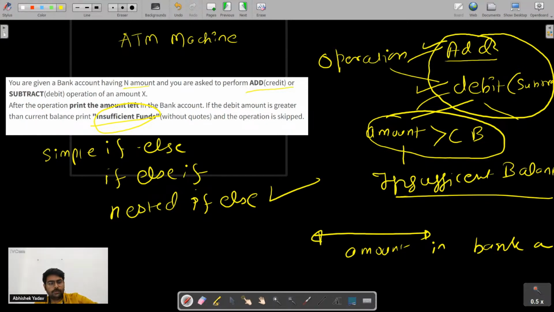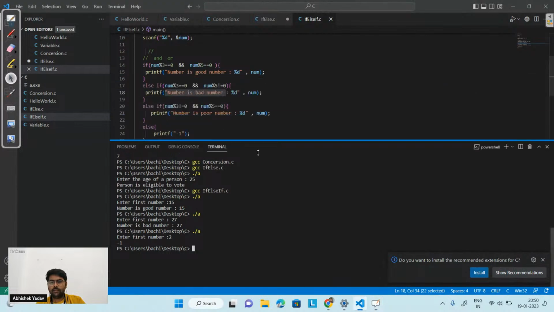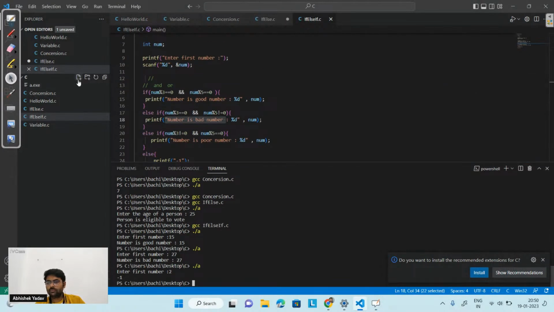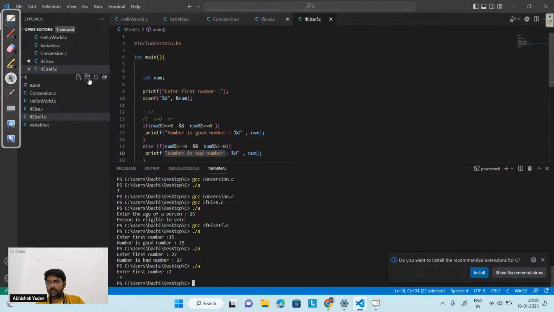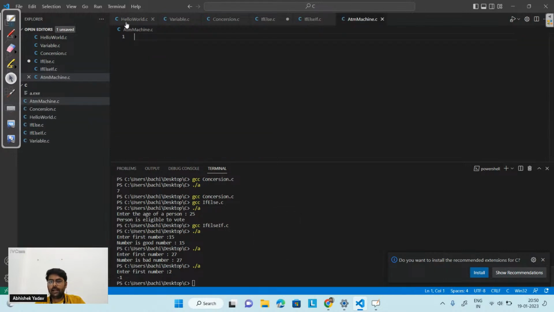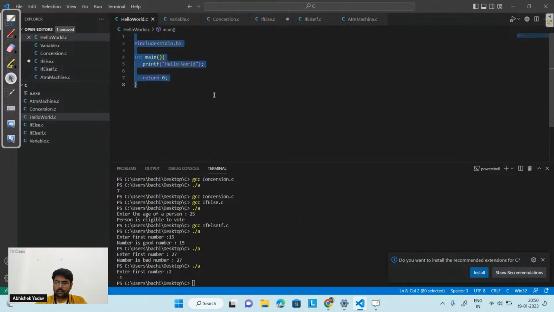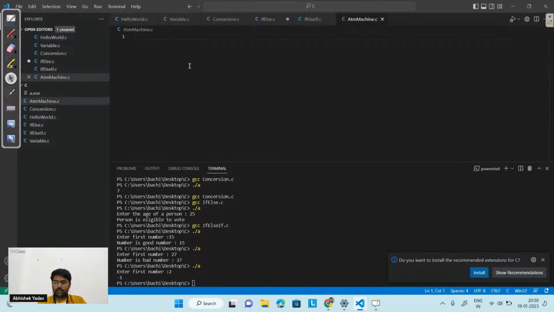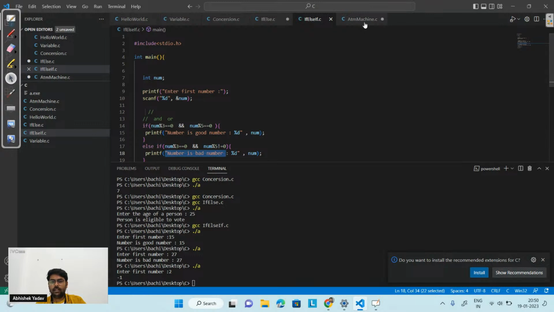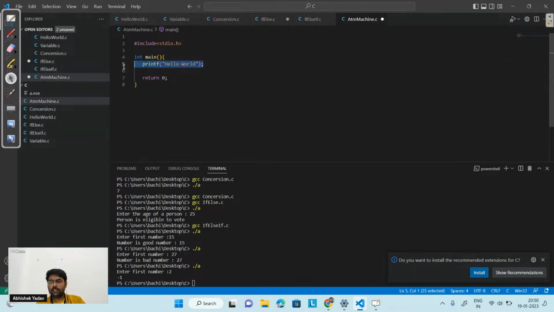So let's now code this part, okay? Simple code. I will not take much time to explain this part here. So what I have to do, again, let's create a new file, ATMmachine.c, and let's copy and paste this line here. Again, this time I need two choices, right? Either to add or subtract.